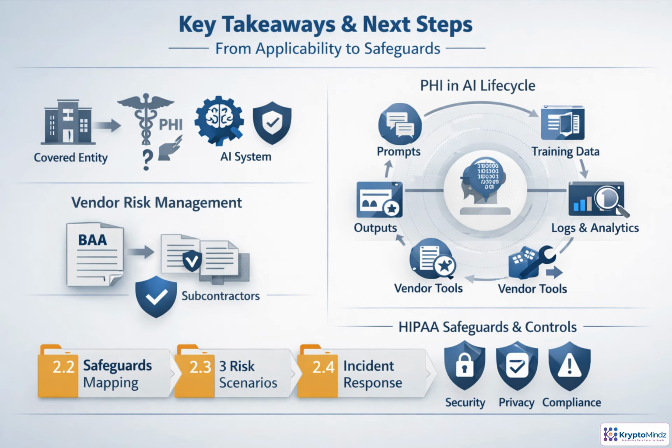The key lesson is that HIPAA scope depends on who is involved, what data is used, why the service exists, and who handles it. From there, trace PHI across the AI lifecycle, lock down vendor obligations, and prepare to map safeguards, risks, and incident response.